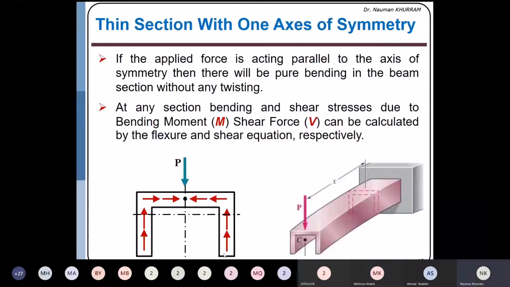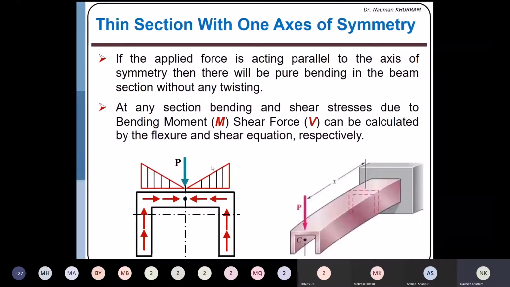And the shear flow distributes linearly on the element which is perpendicular to the applied force. So this flange, or this portion, is perpendicular to the applied force. So the shear flow will be 0, it will increase linearly, and it will be maximum at this junction. Why?